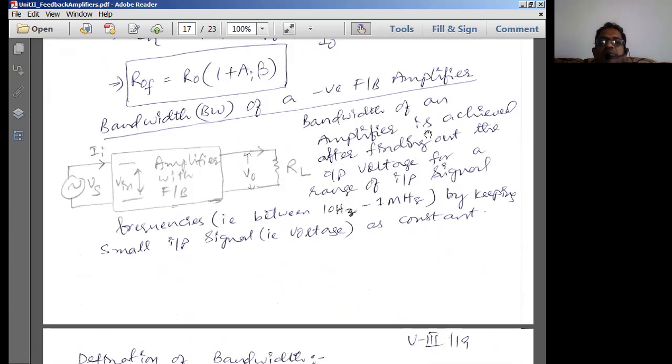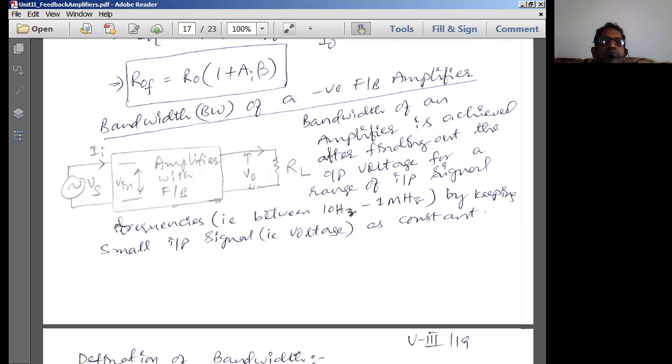What is bandwidth? Bandwidth is nothing but the range of frequencies over which the gain of the amplifier is equal to or greater than the 3 dB gain, or half power gain, of the amplifier. That is known as bandwidth in general. So the bandwidth of an amplifier is obtained after finding out the output voltage for a range of input signal frequencies.